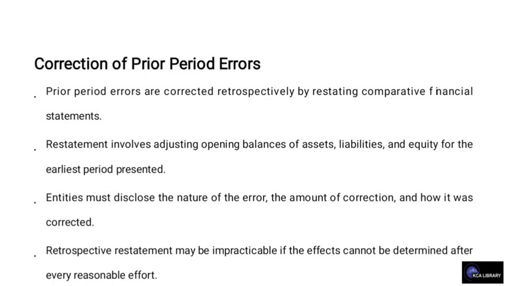An entity must disclose the nature of the error, the amount of the correction, and how it is corrected. Retrospective restatement may be impracticable if the effects cannot be determined after every reasonable effort.